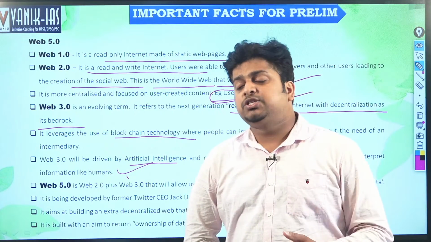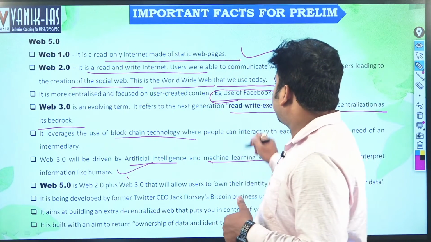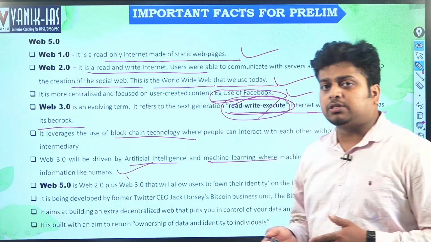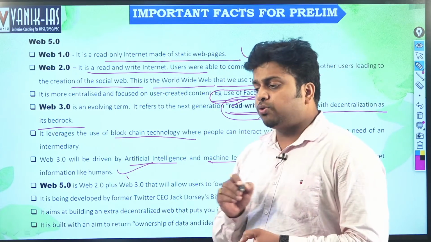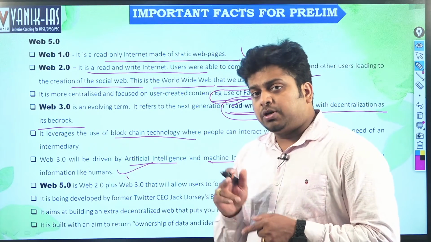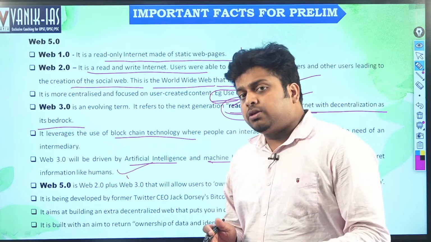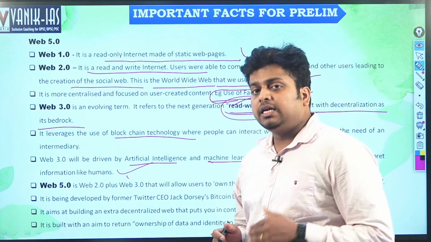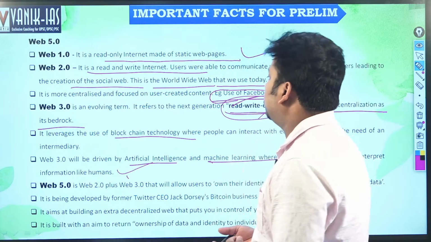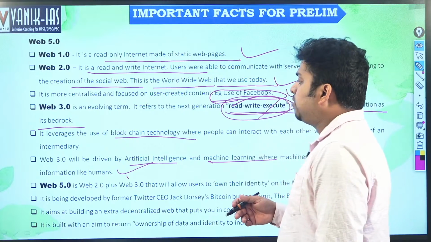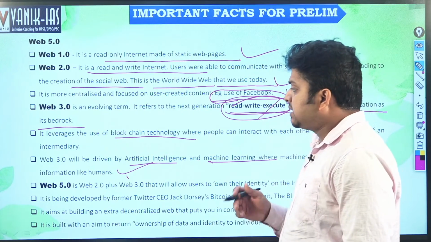More decentralized means we can read, write, and execute. Execute means what we are doing. Suppose you are sending a mail, you are writing and sending, but the execution is done by Gmail, not by you. The execution of sending is done by WhatsApp, not by you. But in Web 3.0, it will be done by you yourself. That will be more secure because it is decentralized.